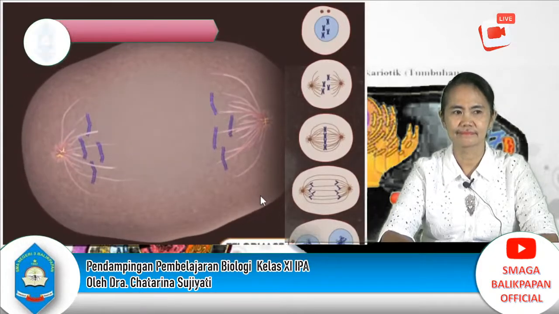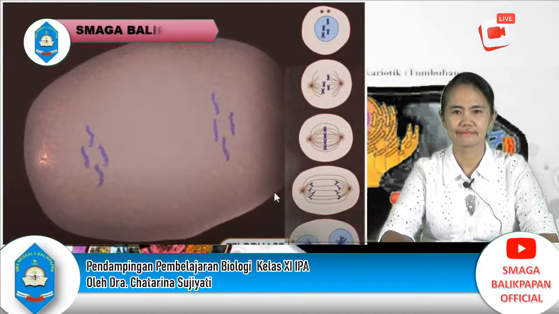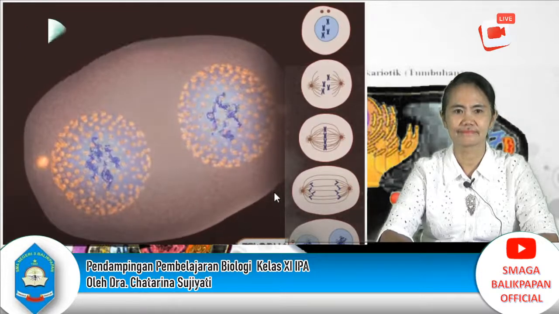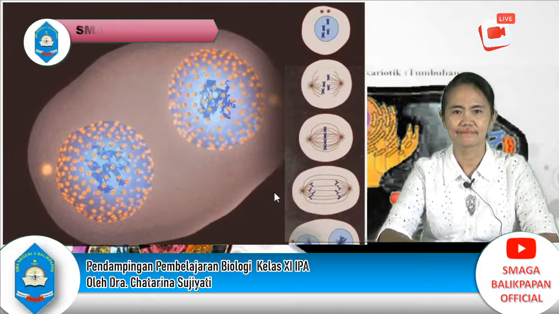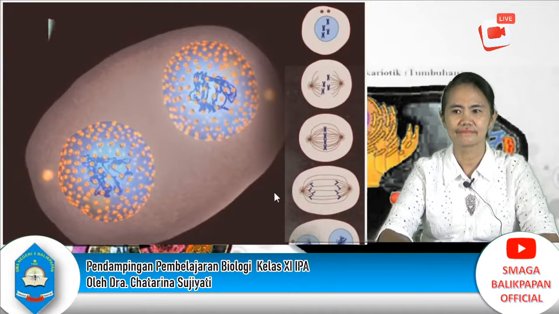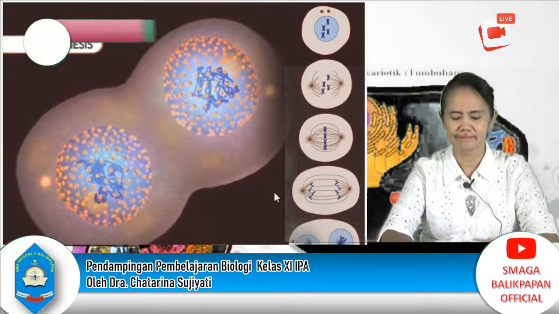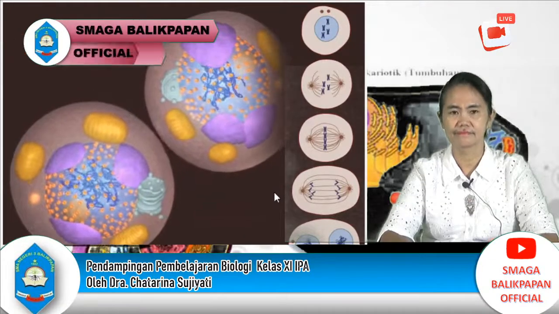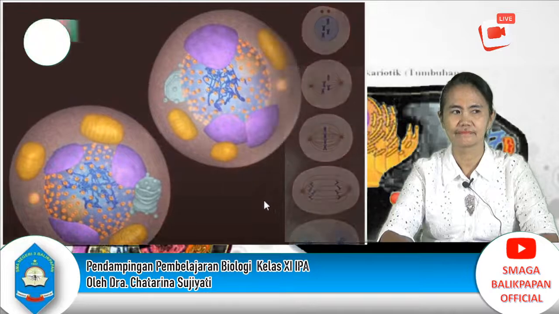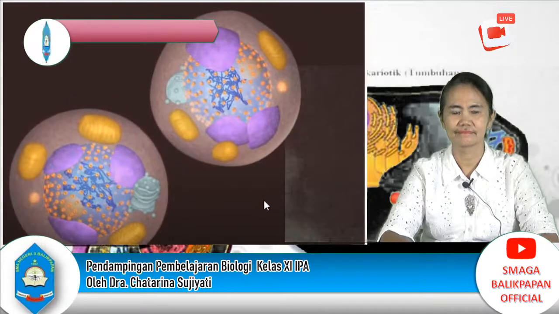The telophase stage is marked by the appearance of new nuclear membranes. This is the end of mitosis. Finally, the splitting of the cell occurs during cytokinesis. The 2 new cells are now ready to grow and perform their specialized functions.